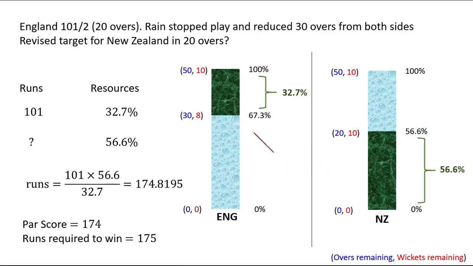Now many of you may argue that since both are playing only 20 overs, why is the target for New Zealand not 102? The reason is because England considered it to be a 50-over match. They were playing very slowly. They wanted to preserve wickets so that they could play very fast after the 40 overs. So they had only lost 2 wickets, and that is why they had 67.3% of the resources left when the innings suddenly stopped. Suppose if they had lost 3 wickets or 4 wickets, then they would have had fewer resources, and the target accordingly for New Zealand would also be lower than 175.